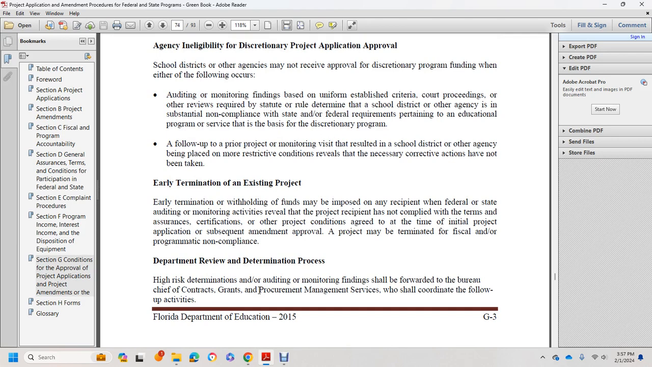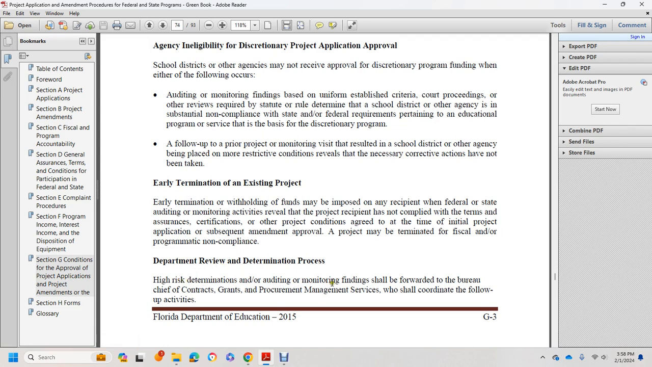With early termination, withholding of funds may be imposed on any of the recipient's federal or state funds, with the auditing, monitoring, and activity review of the project. The recipient has not complied with the terms of the certification of the project conditions agreed to at the time of the initial project application, subsequent amendment, or approval. The project may be determined non-compliant with the termination. The department reviews the termination process.